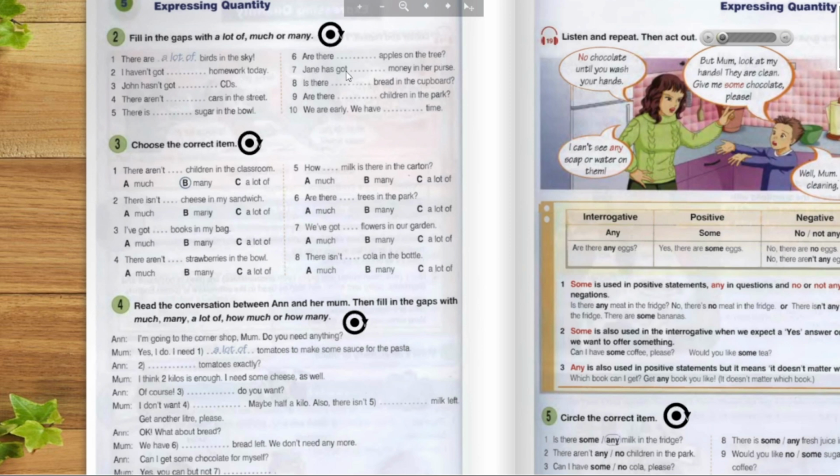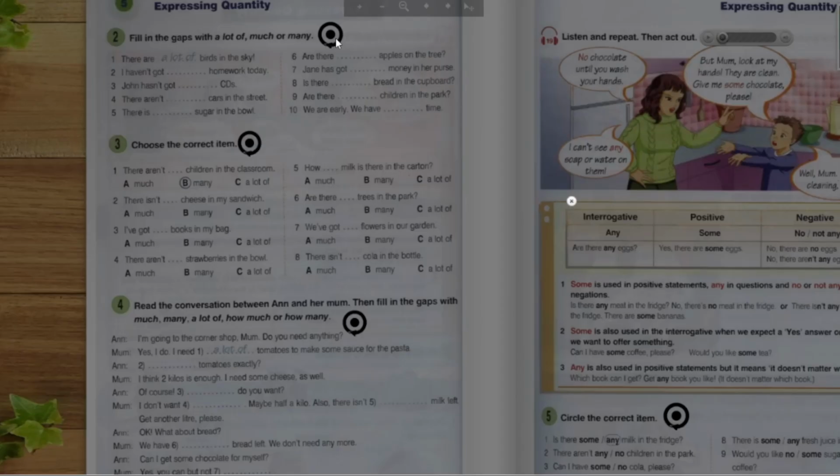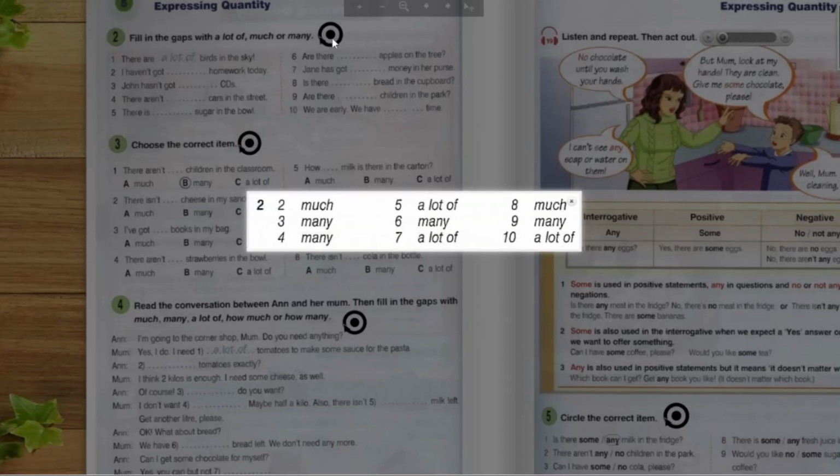Jane has got a lot of money, or much money. Is there much bread in the cupboard? Are there many children in the park? We are early. We have a lot of time. So you can also check out this one.